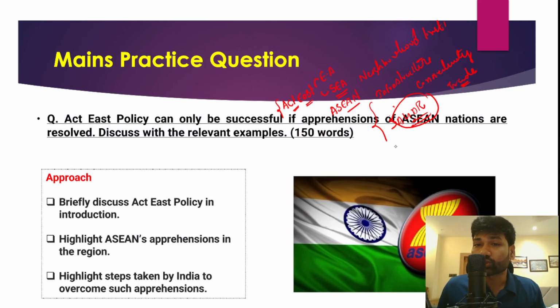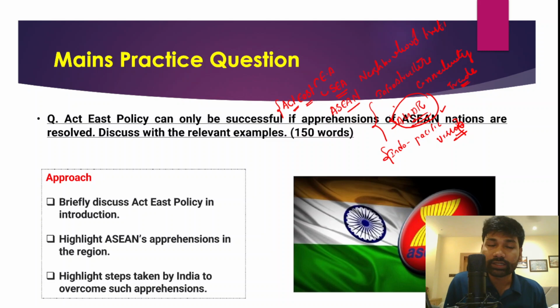The other thing that we should not forget is India's Indo-Pacific vision, which we have also discussed. As part of this vision, India always wanted a free, open, inclusive Indo-Pacific region, and India believes that ASEAN can play a most important role in ensuring it. Now the question is: Act East policy can only be successful if apprehensions of Asian nations are resolved.